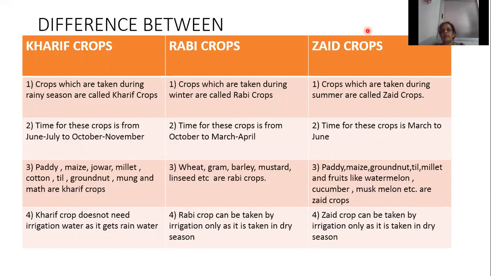Paddy, maize, groundnut, till, millet, and fruits like watermelon, cucumber, muskmelon, etc. are the zaid crops. Kharif crop does not need irrigation water as it gets rainwater. Rabi and zaid crops can be taken by irrigation only as they are taken in dry season.